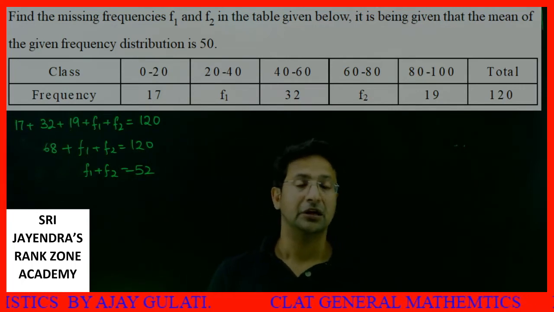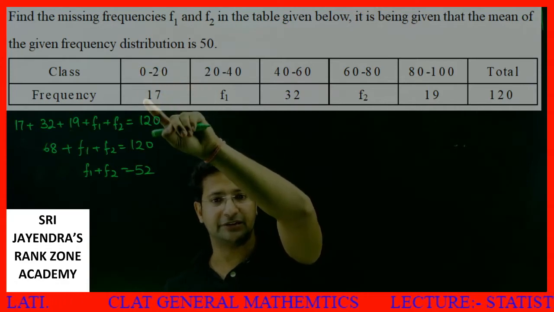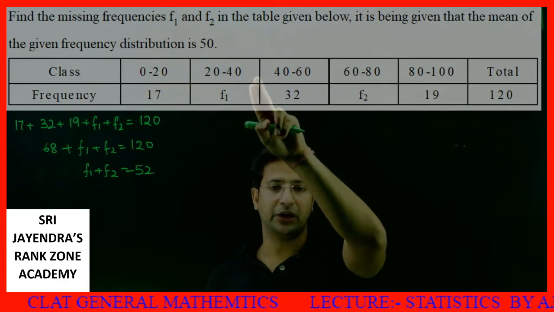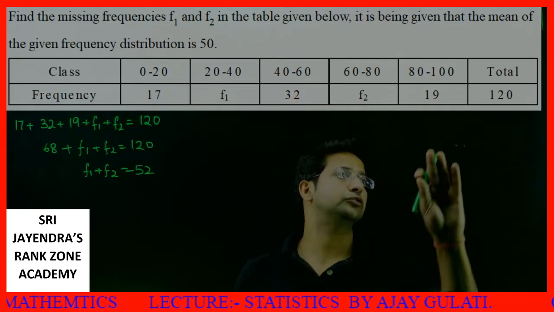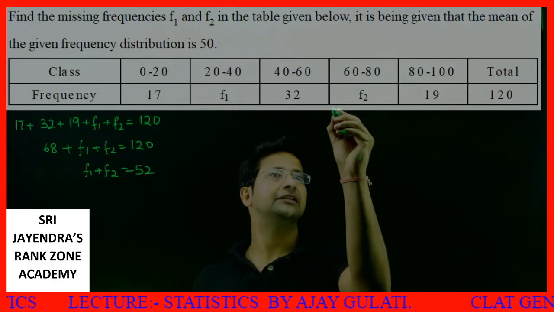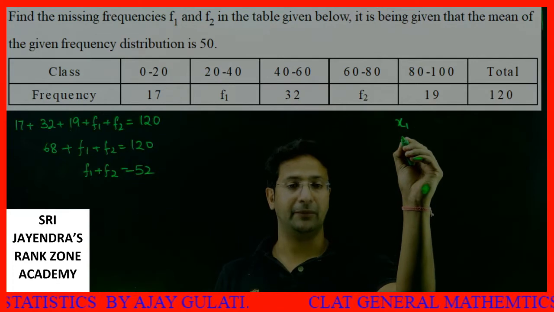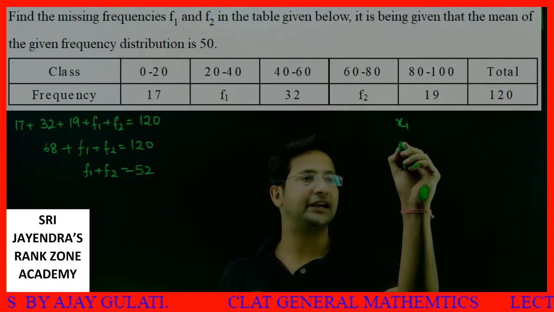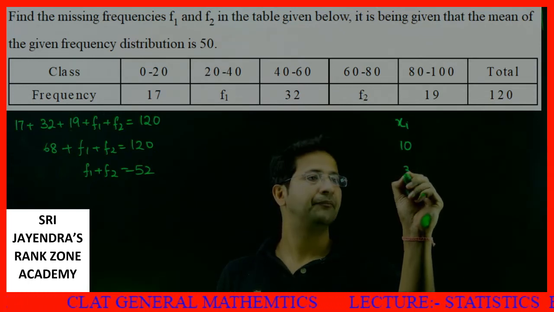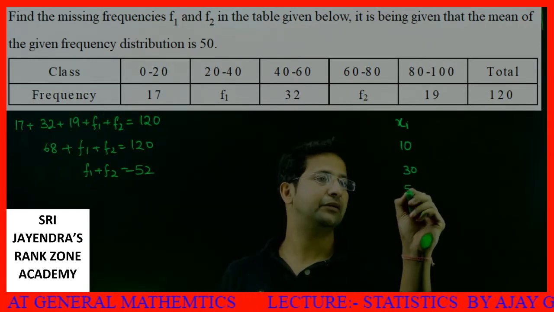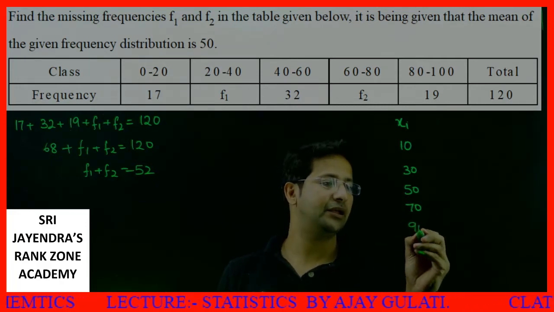Now the main thing, students. We have a class 0 to 20. In between 0 to 20 there are 17 people. In between 20 to 40 there are f1 people. In between 40 to 60 there are 32 people. How to solve these types of questions? We assume xi, the class mark. In the first class it will be 10, in the second class 20 to 40 it will be 30, in the third class 40 to 60 it will be 50, the fourth class 60 to 80 it will be 70, and the last class 80 to 100 it will be 90.